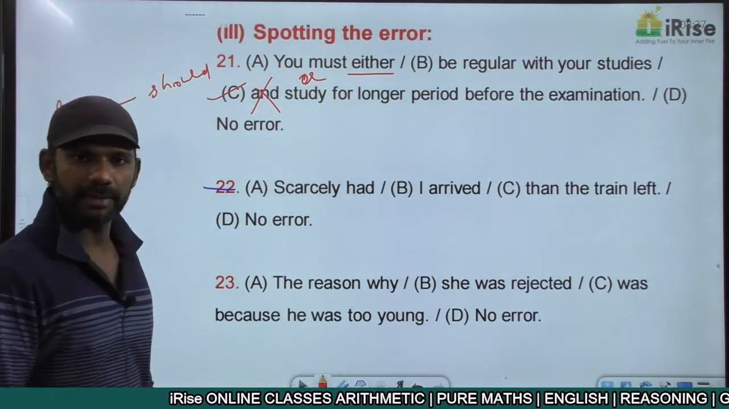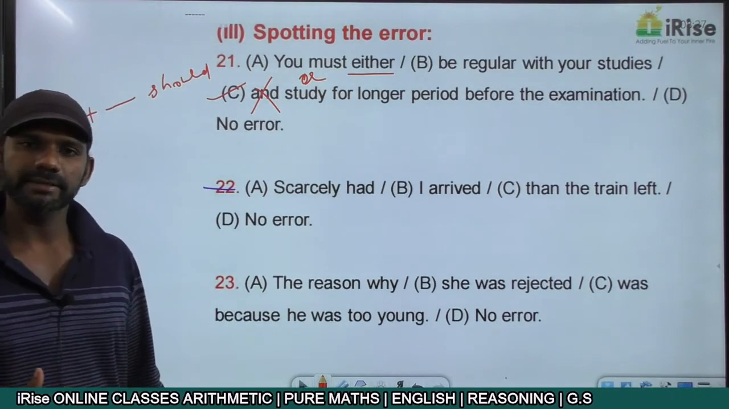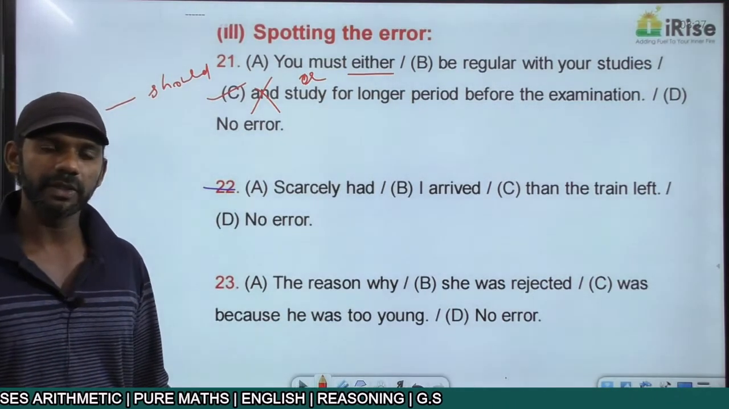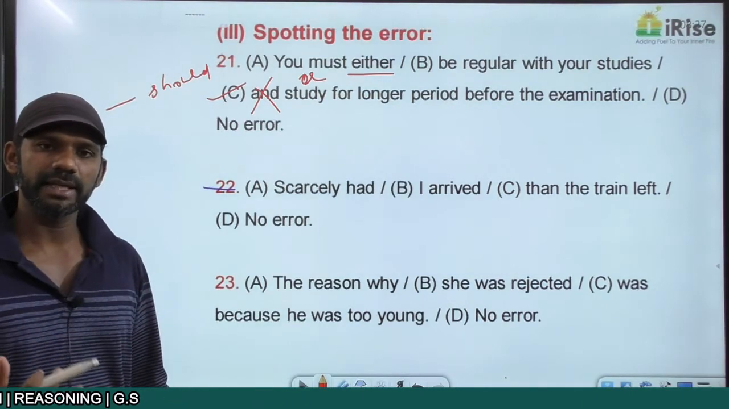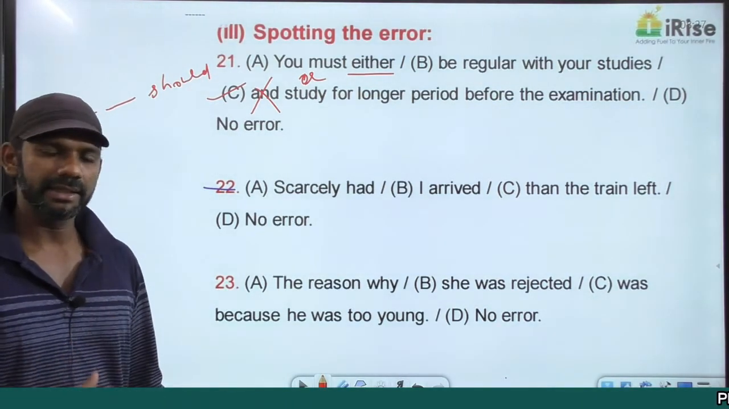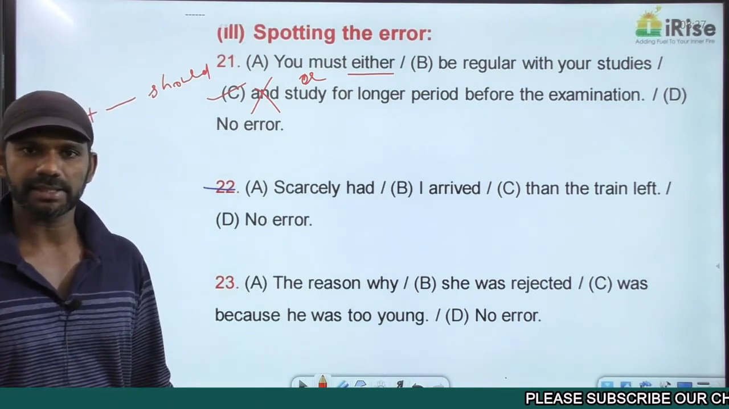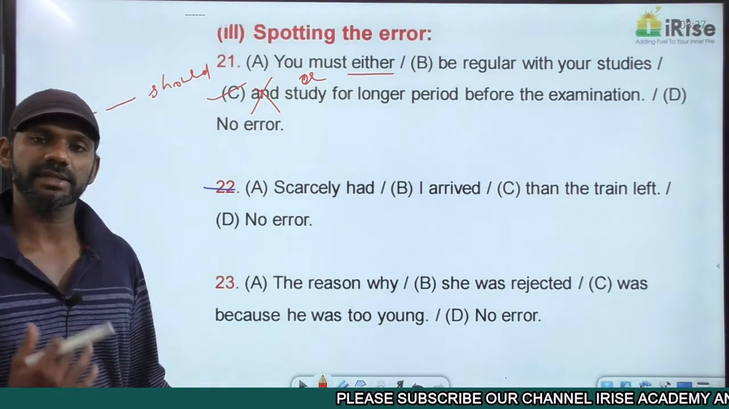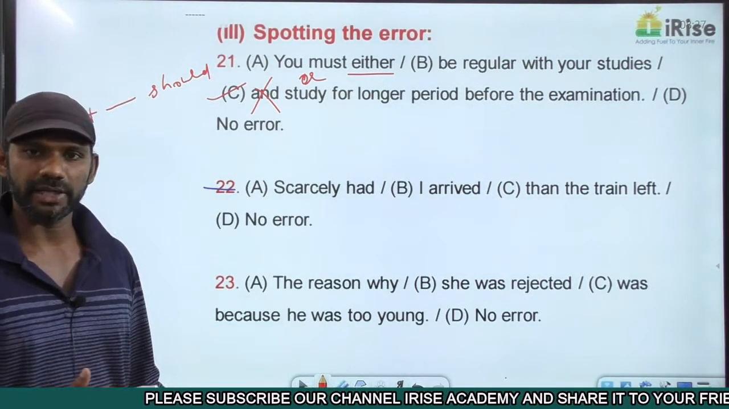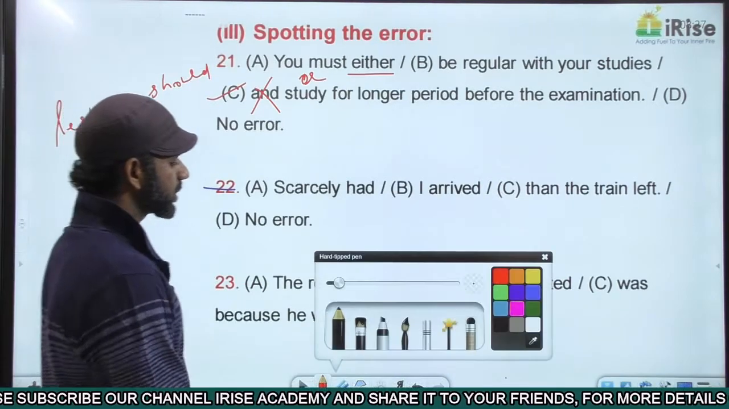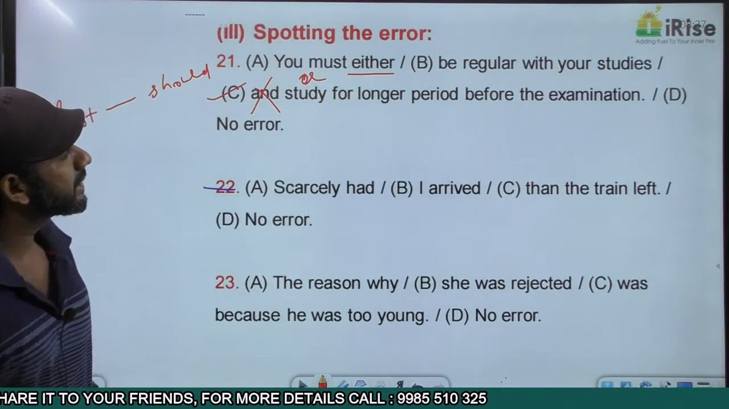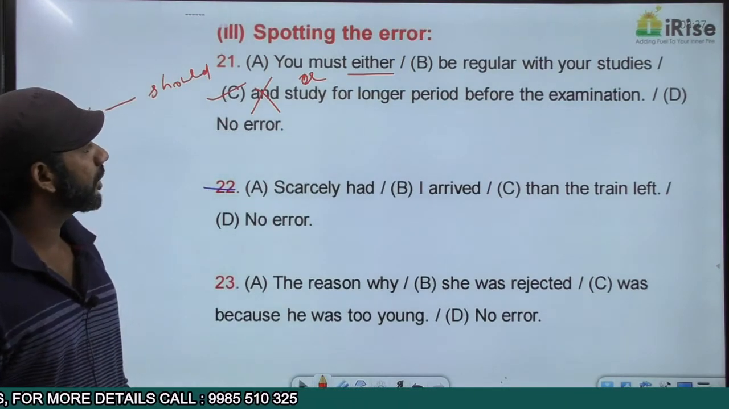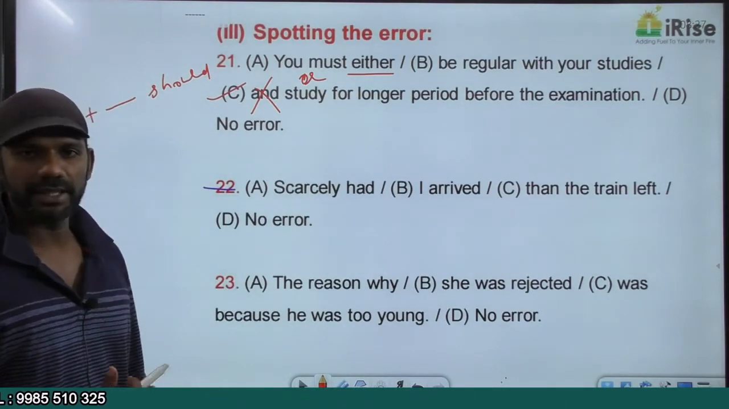period before the examination. The rule regarding either or, neither nor, not only but also, we discussed in conjunctions. When there is only one action related to two entities, either or must connect those two entities. When there are two actions, either or must connect those two actions. We'll check whether that rule is completely fine in this sentence or not. You must either be regular with your studies or study for longer period before the examination.